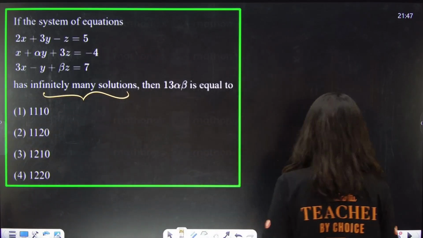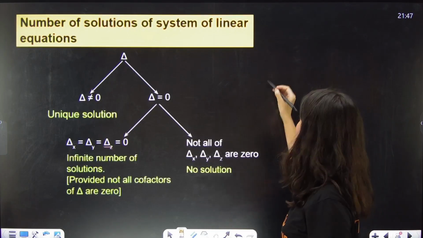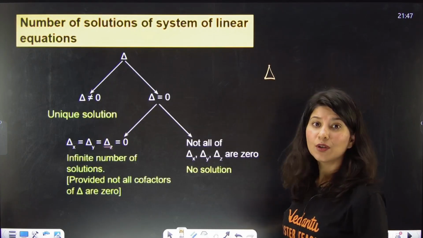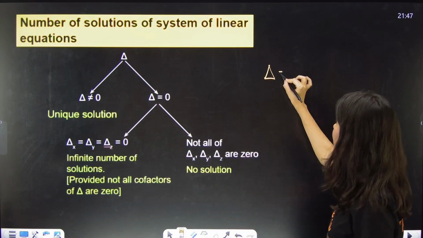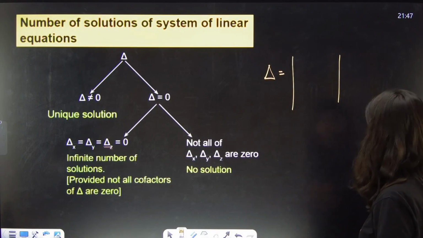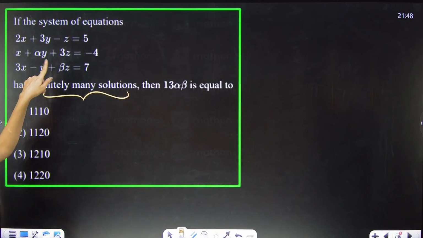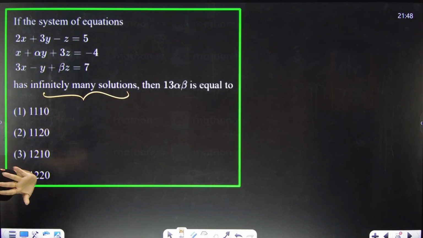This is the condition. And now we know that the first thing is delta. What is delta? Delta is a determinant which is formed by the coefficients of x, y, and z. So in our case, what will be the delta? 2, 3, minus 1; 1, alpha, 3; 3, minus 1, beta. This is your delta.